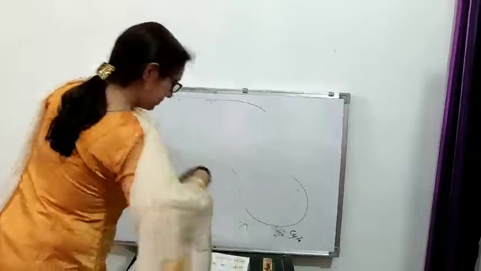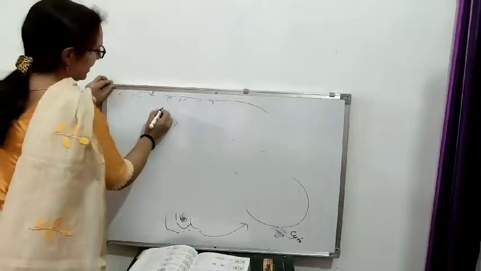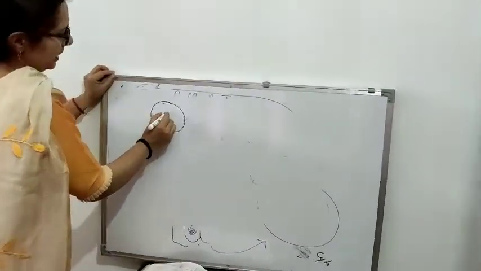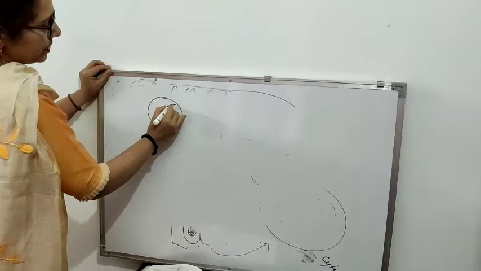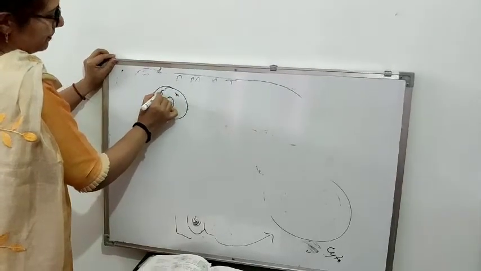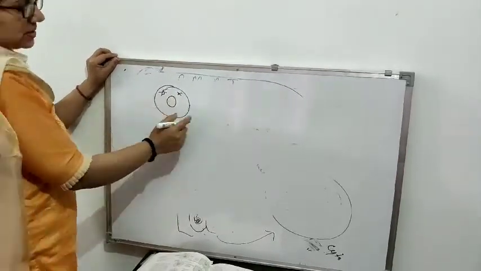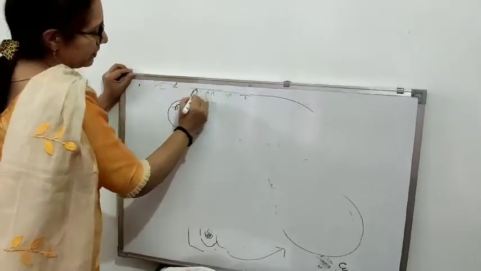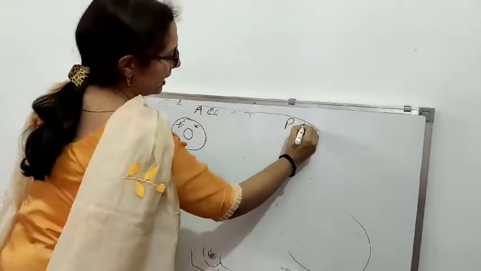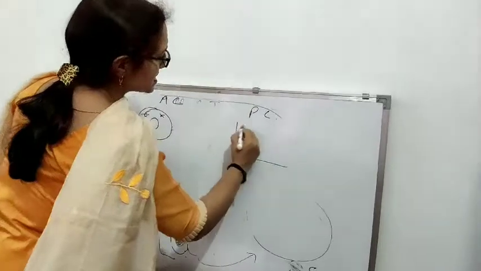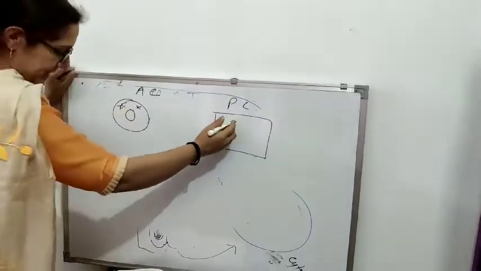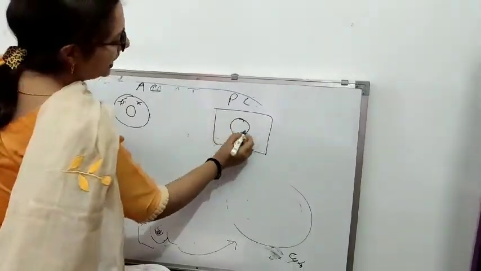In a plant and animal cell, what happens? In an animal cell, this is a nucleus. I told you that there are some asters formed. You can go through your diagrams in a book also. This is your animal cell, right? And your plant cell, what happens? This is a cell wall. So no asters are formed. It will directly have this